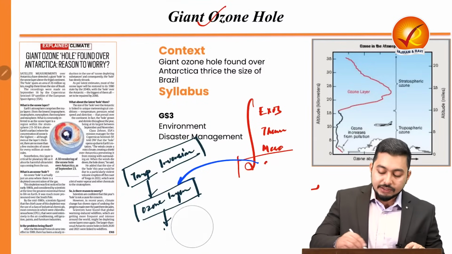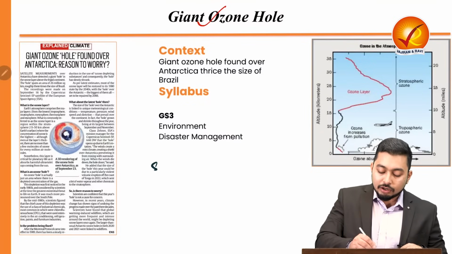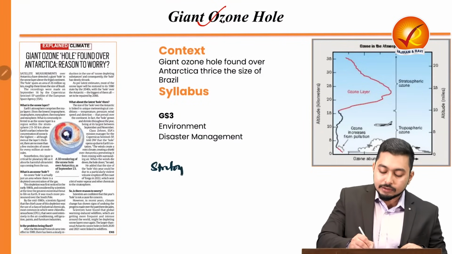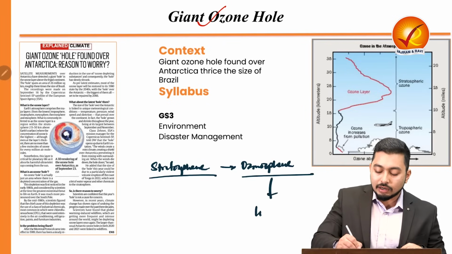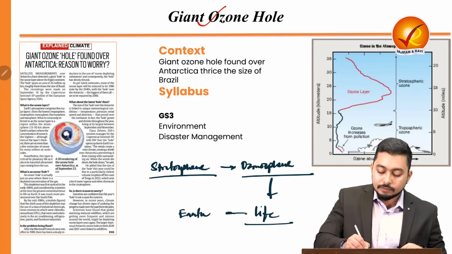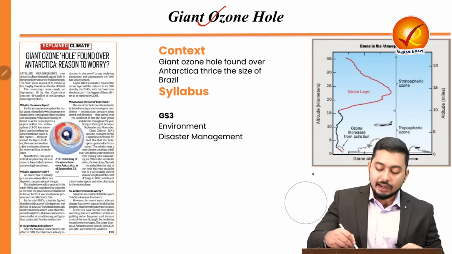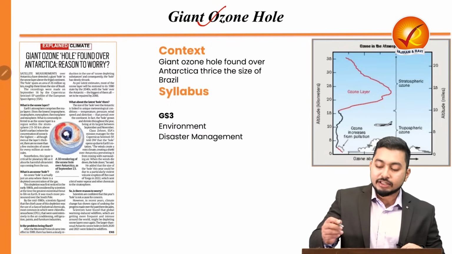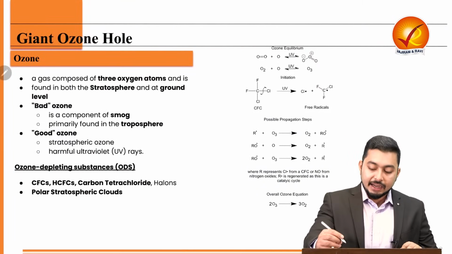That simply means that when we are talking about the stratosphere and in turn the ozonosphere, it is extremely important for sustaining life on Earth. And in this context, a giant ozone hole has been found on Antarctica, which is thrice the size of Brazil, and that is why it becomes extremely important.